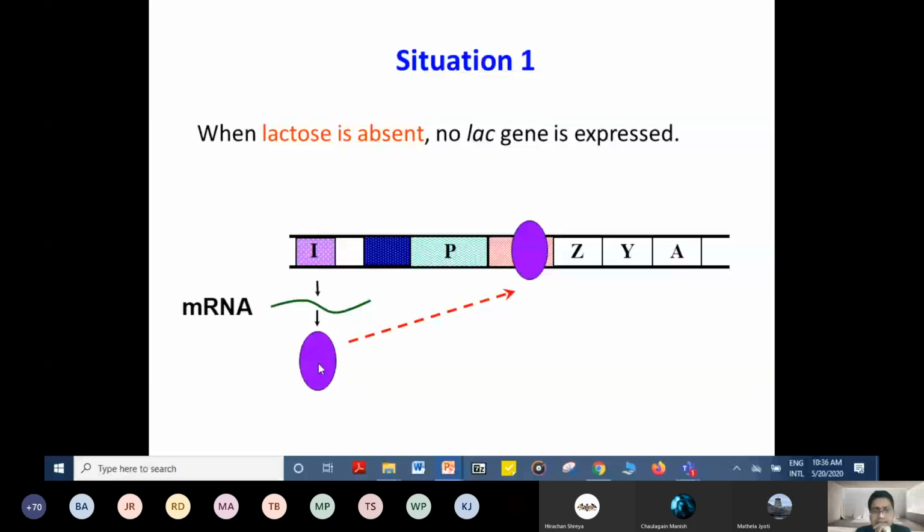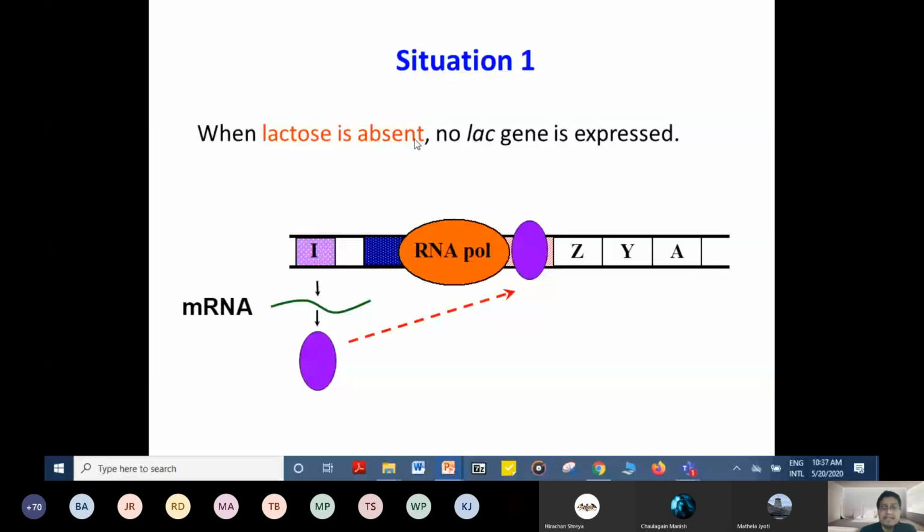When it comes and binds to the operator site, what happens? Even though the RNA polymerase is there and binds with the promoter site, now it cannot slide along, so there will be no expression of the lac genes. That means these three enzymes will not be expressed. There will be no transcription of these three genes when lactose is absent.